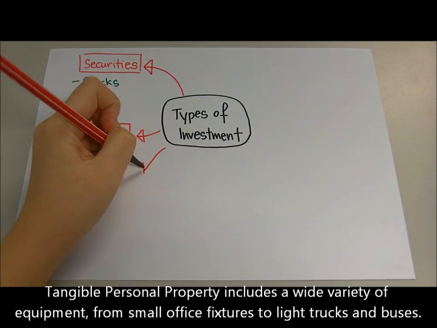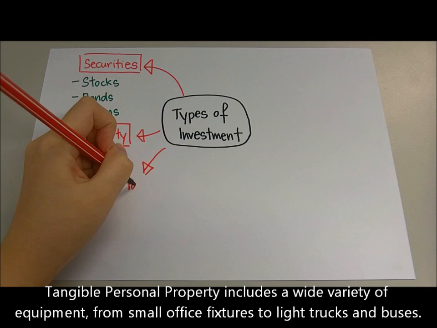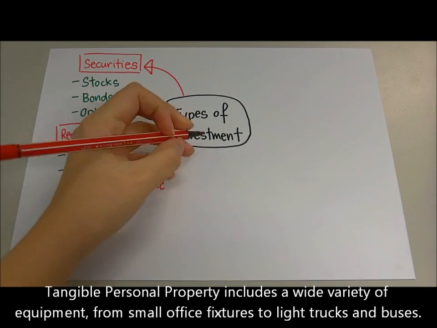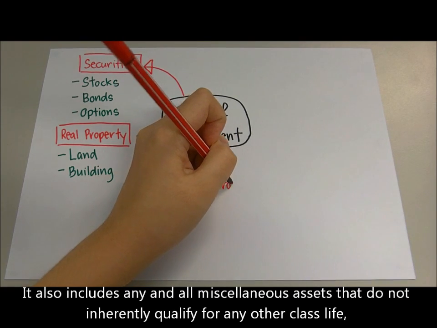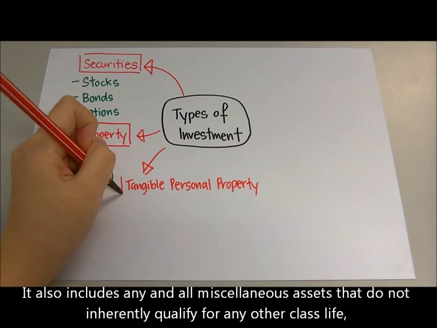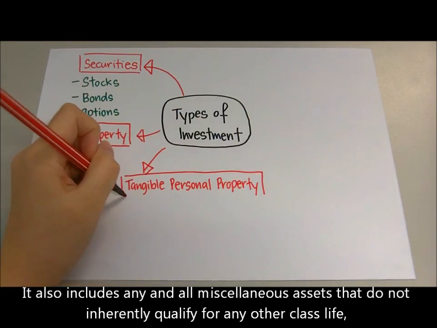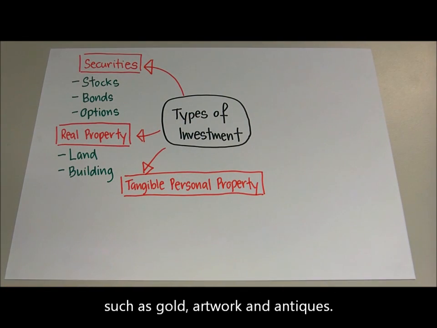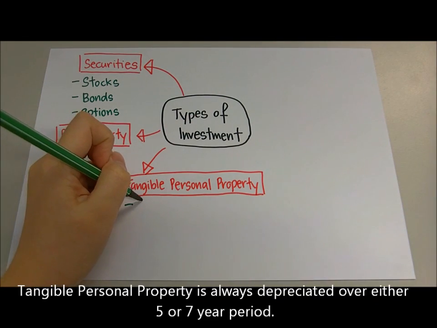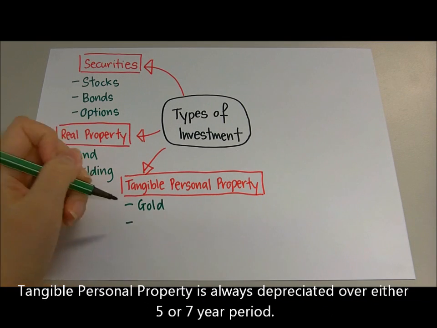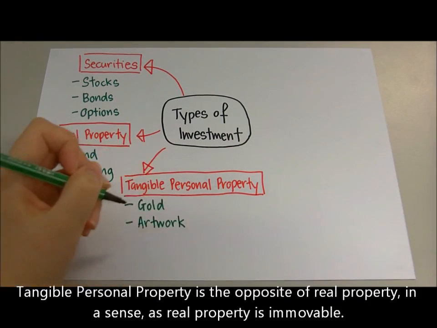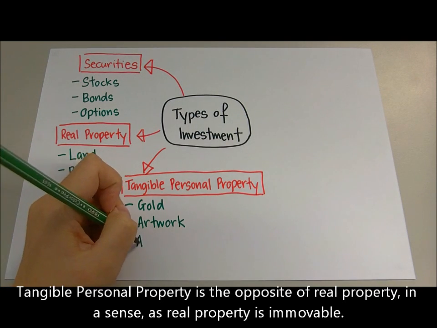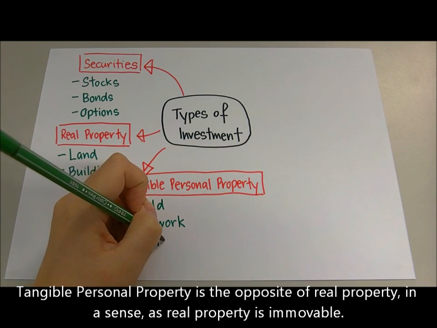Tangible personal property includes a wide variety of equipment, from small office fixtures to light trucks and buses. It also includes any and all miscellaneous assets that do not inherently qualify for any other class life, such as gold, artwork, and antiques. Tangible personal property is always depreciated over either a 5 or 7-year period. Tangible personal property is the opposite of real property, in a sense, as real property is immovable.